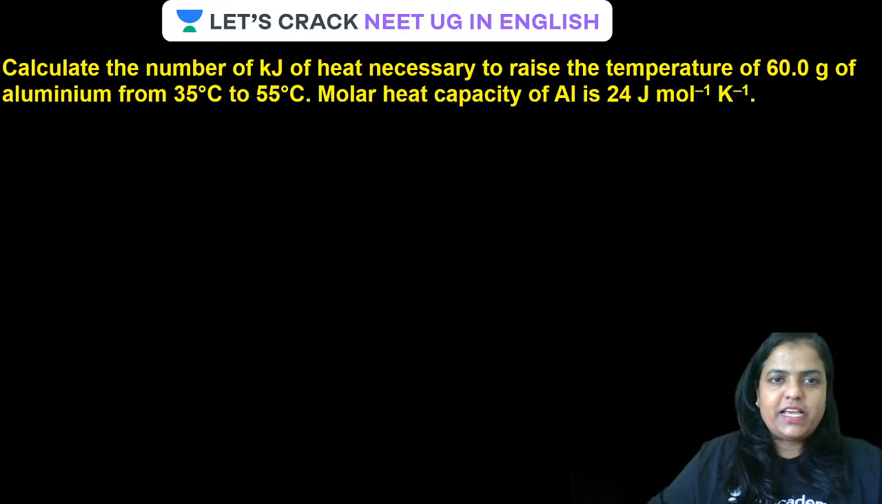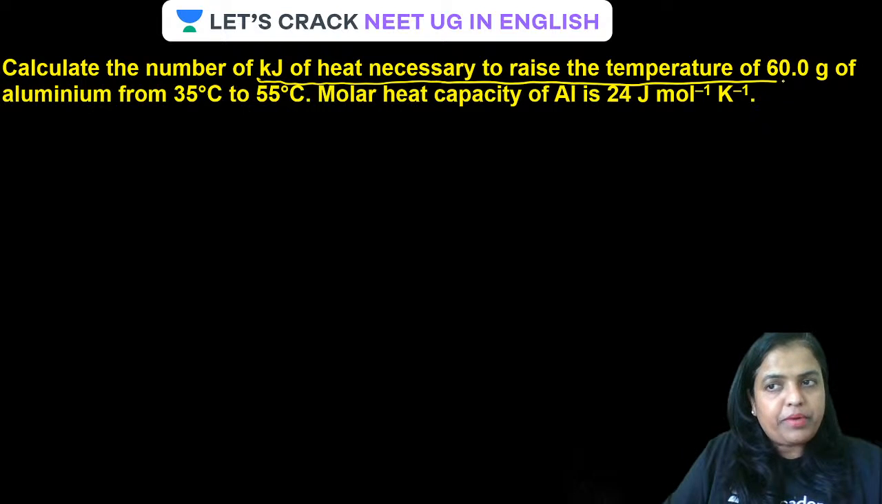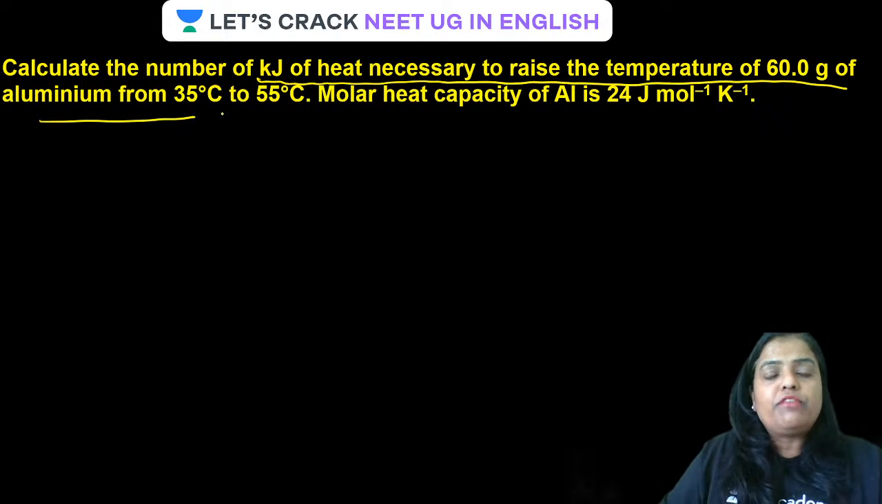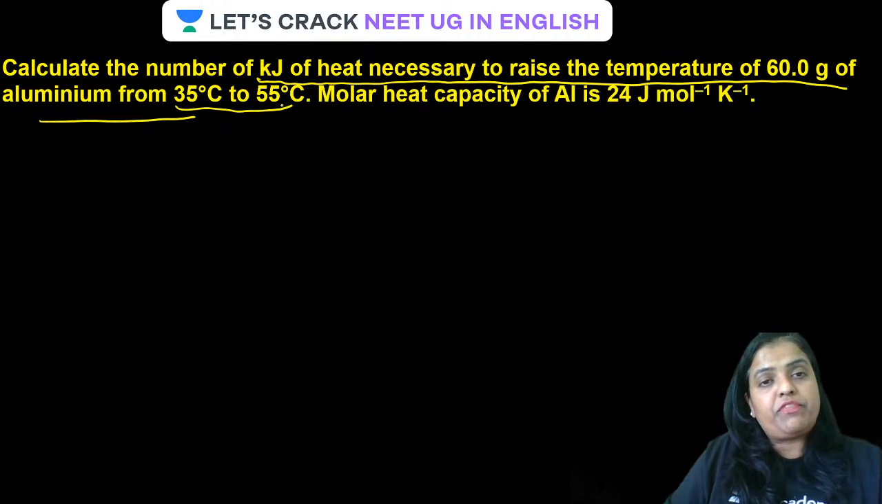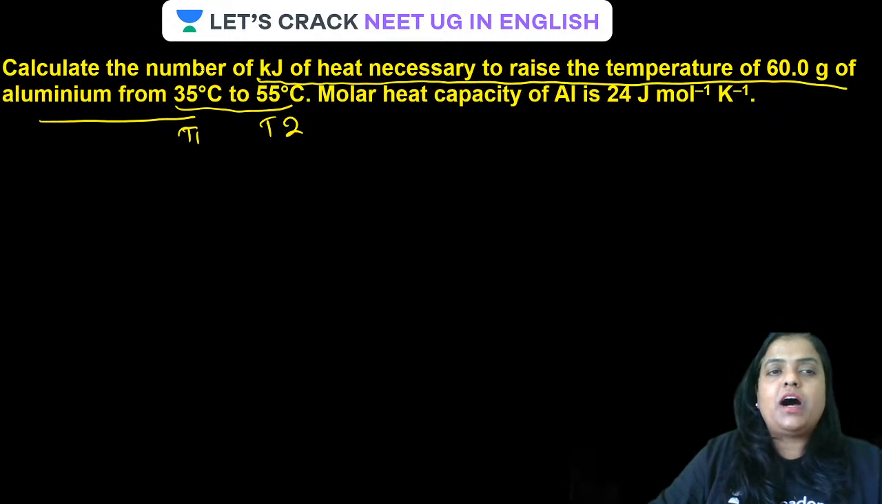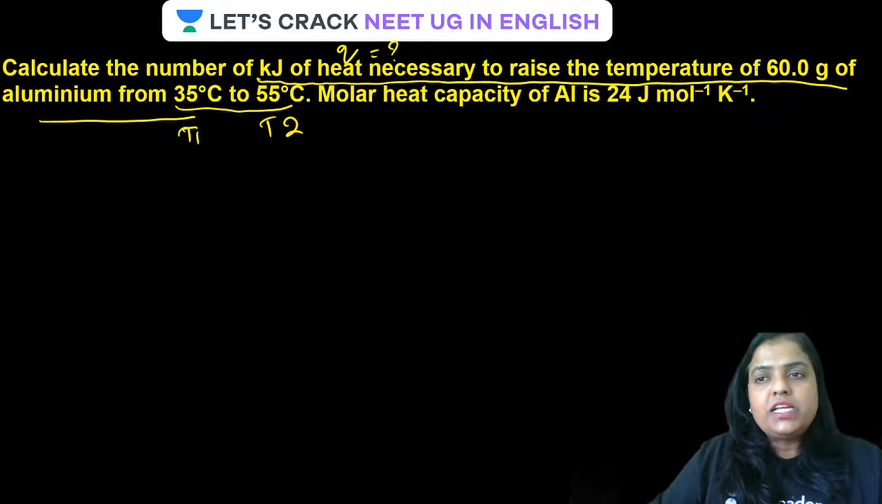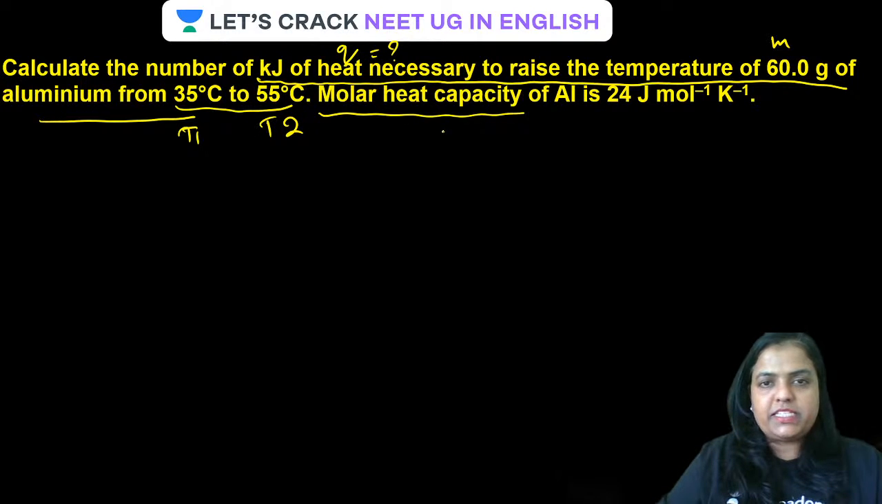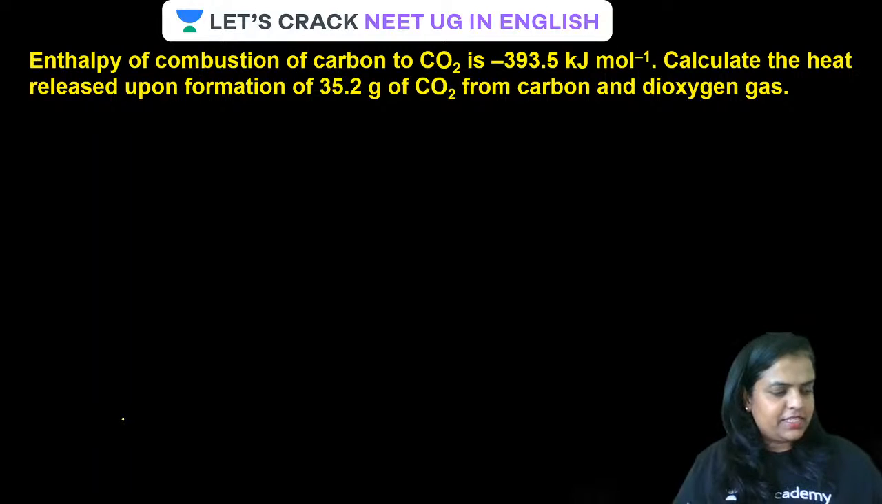The question is: calculate the number of kilojoule of heat necessary to raise the temperature of 60 gram of aluminium from 35 to 55 degrees. This is T1, this is T2. Q, the heat, is being asked, and T1 and T2 are given. So what is given here? Mass is given, and molar heat capacity is given.